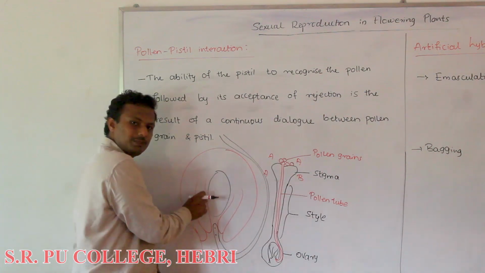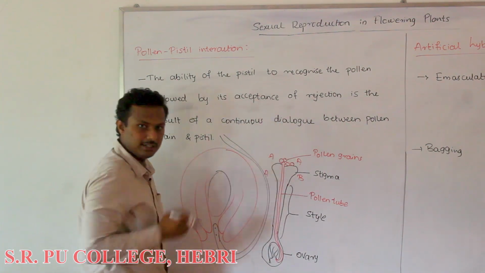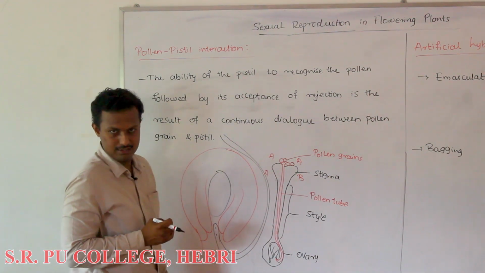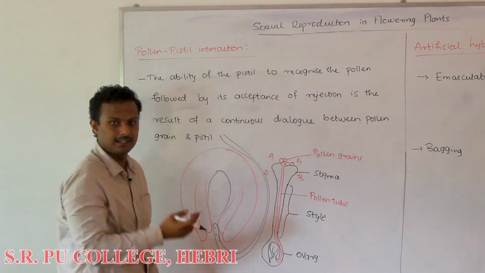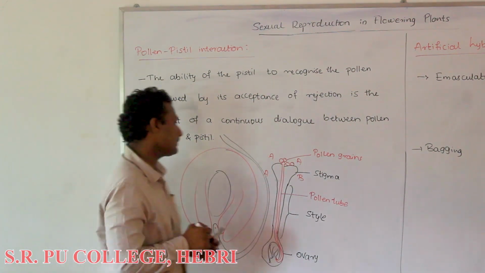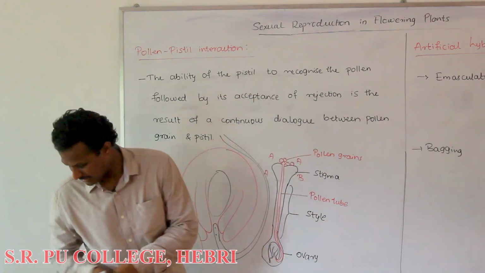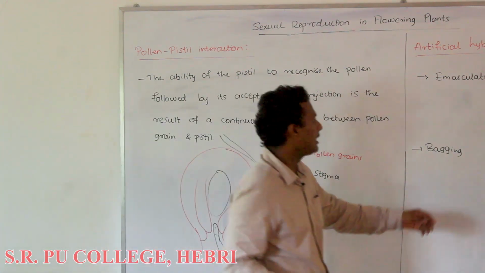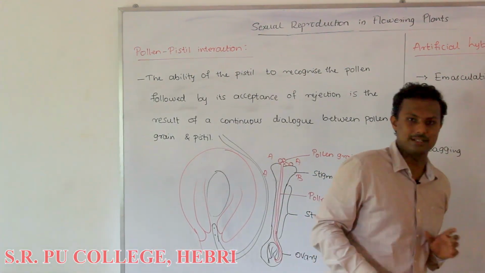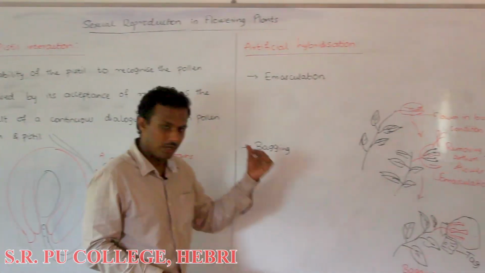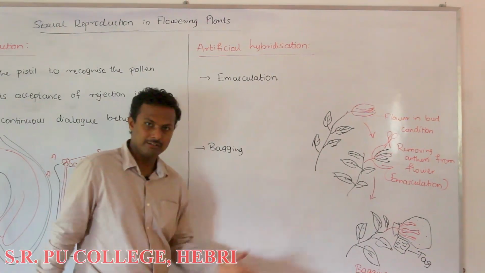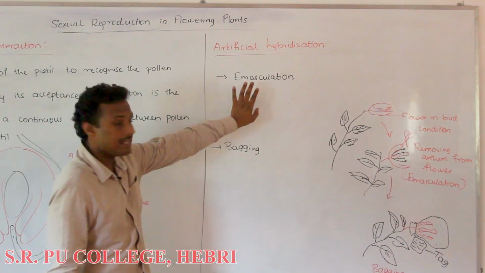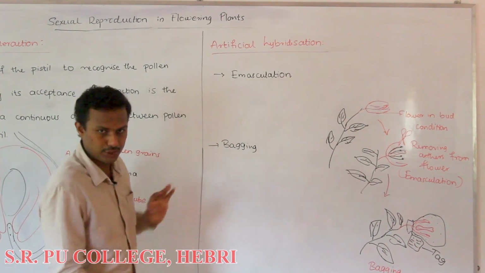So one will fuse with the egg, the other will fuse with the central nucleus. That we will understand later in the double fertilization concept. The next concept in this chapter we are going to study is artificial hybridization. After understanding the pollen-pistil interaction, we are moving on to artificial hybridization.